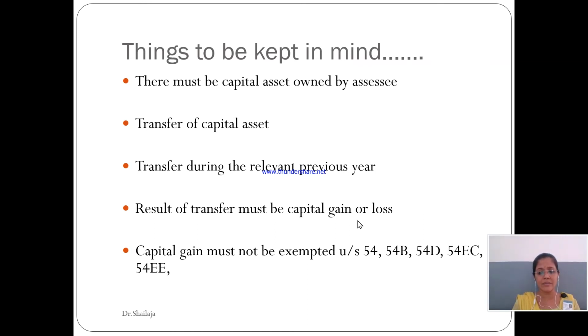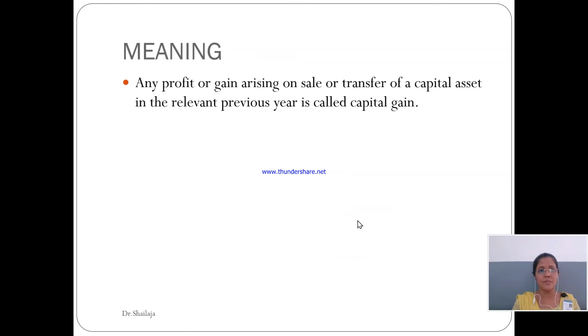So, whatever capital gain you arrive at after this particular transaction, there should not be any exemption. These are the things which you should keep in mind whenever you go for the calculation of the capital gain. So, in short, what is capital gain? Capital gain is a profit or a gain arising on the transfer of your capital asset, and that transfer has to be during a relevant previous year. And for you and me, this time our previous year is 2018-19, that starts on 1st April 2018 and ends on 31st March 2019.